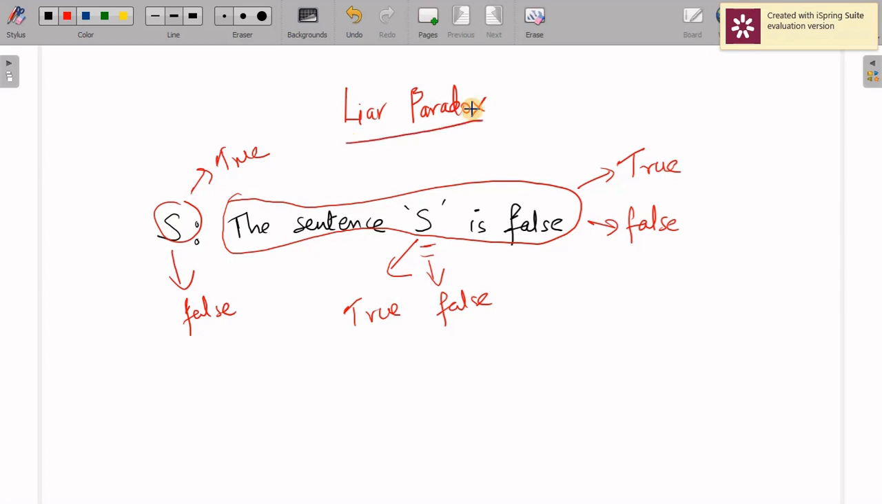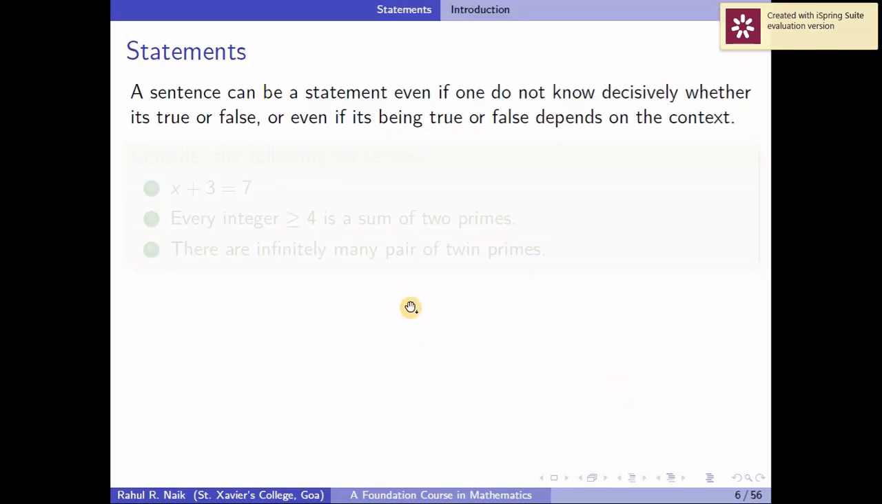Okay, and it is not a paradox because it's a contradictory statement, and it is not a statement. Okay. Next, we can have sentences which at that point of time we cannot categorize as true or false, but we know it can be either true or false and not both, or even if it's being true or false depends on the context.